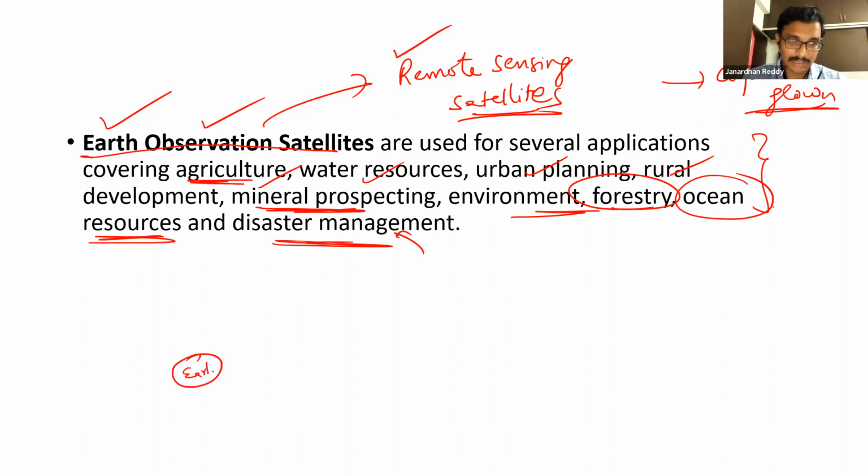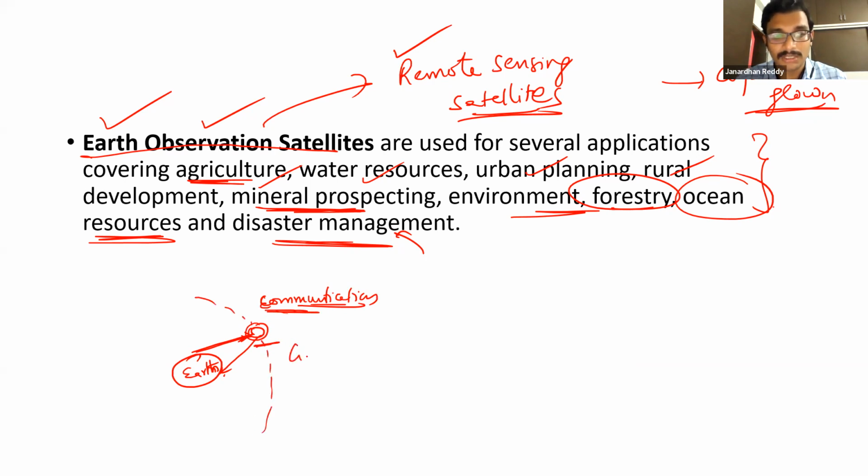Communication satellites will provide you a link. Your phone is there, you will call your friend, and it will take the signal and send it. So it has to maintain that site. That's the reason communication satellites generally will be stationary. Generally, don't conclude it. So most of the communication satellites will be launched in which orbit? Geostationary orbit. Generally, exceptions will be there.